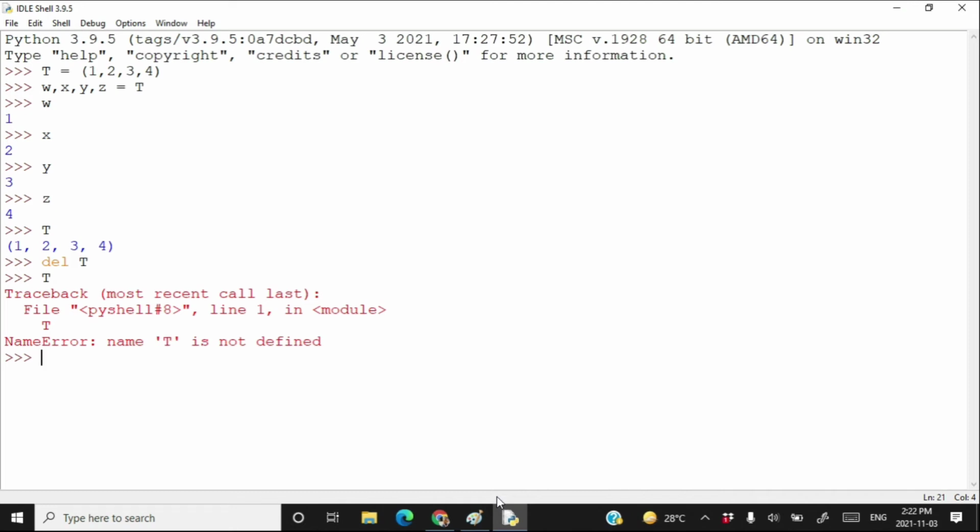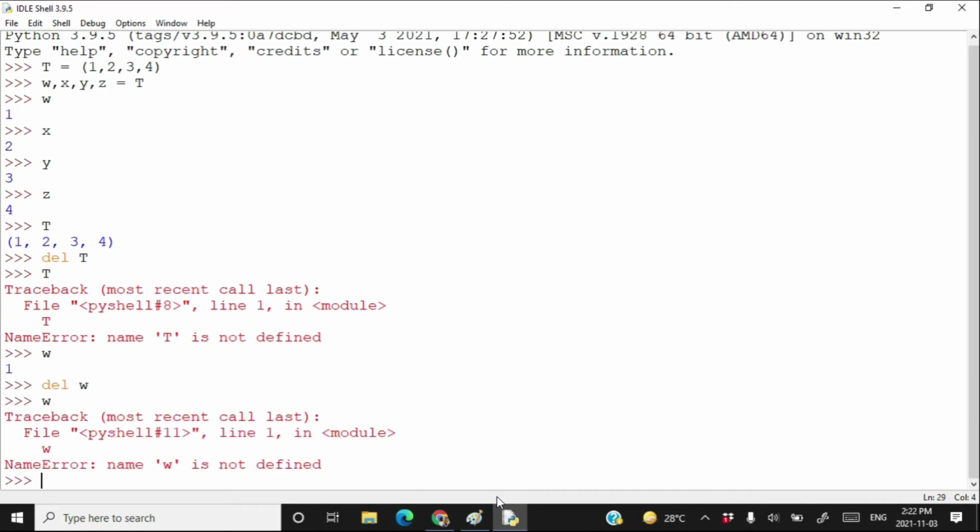Not only on tuple, if we have w is equal to 1, we can write del w and w will be erased from the memory. So hopefully you are getting it.